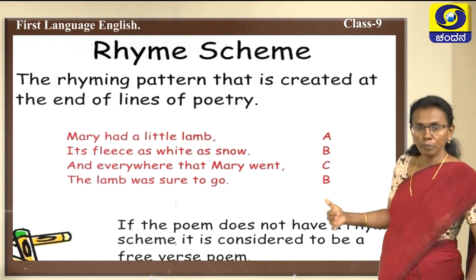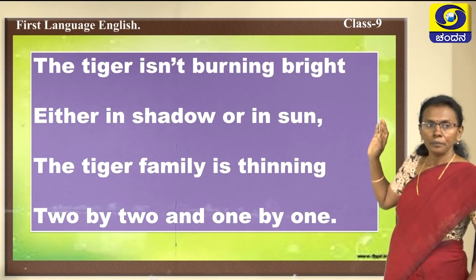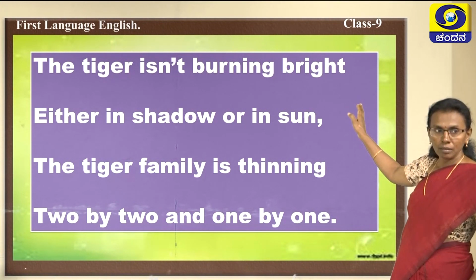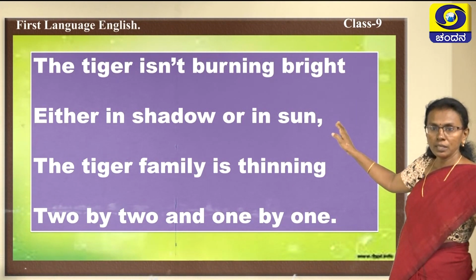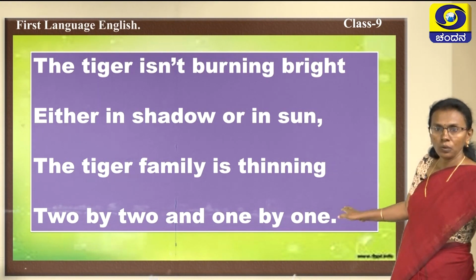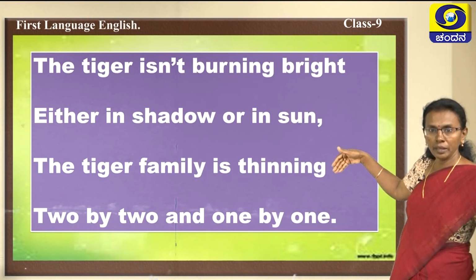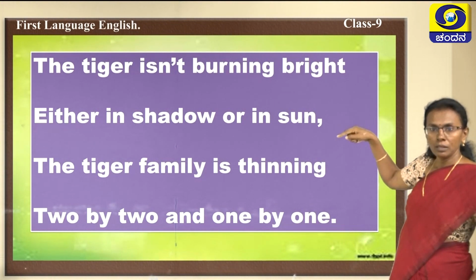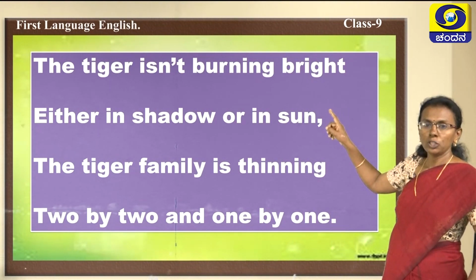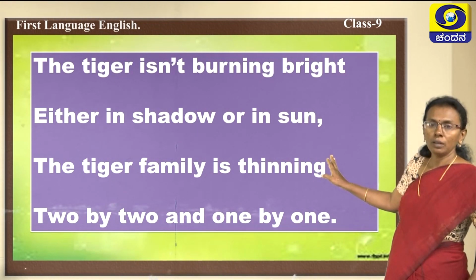Now, let us come to our poem, The Tiger. See, in this poem, when you come to the first line, the tiger isn't burning bright. Either in shadow or in sun, the tiger family is thinning, 2 by 2 and 1 by 1. See the last words of this. Will this match with any of the things? See there, bright. Is it matching with any of the things? No. Sun, yes. Sun is matching with the 1. Is it not? Yes. Thinning is not matching.